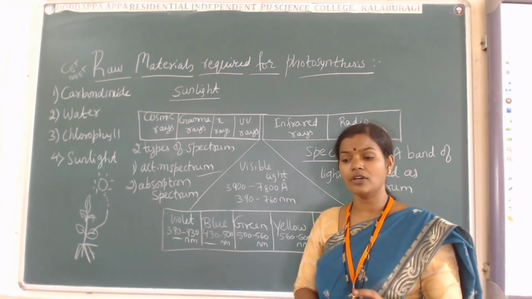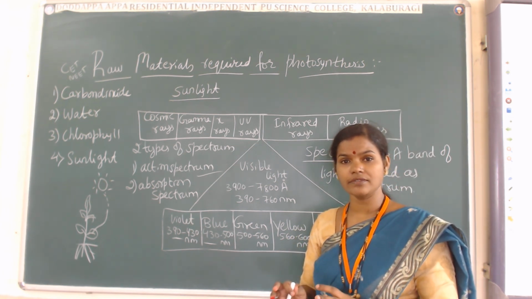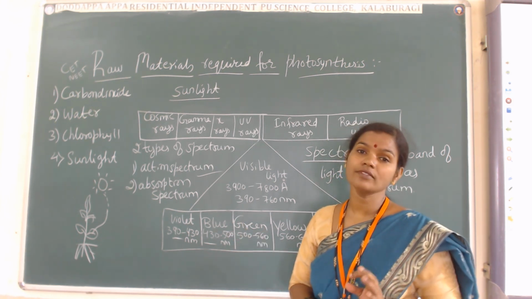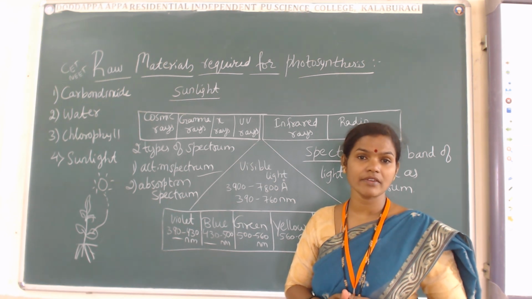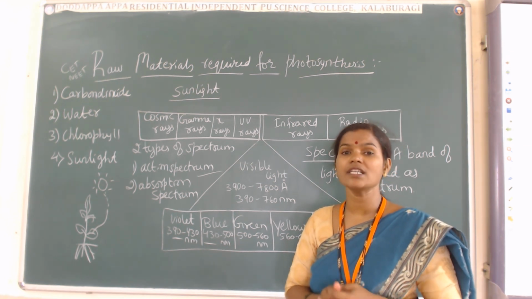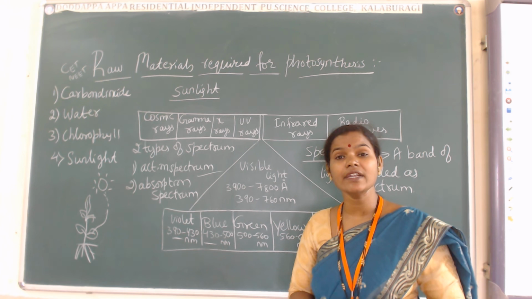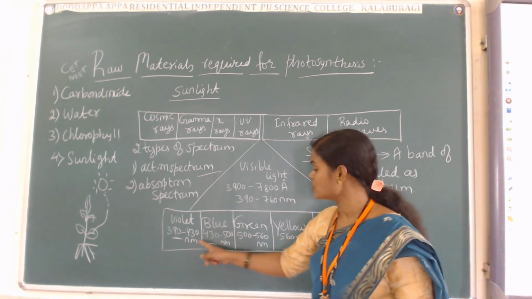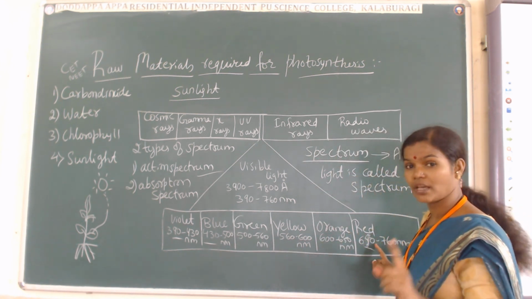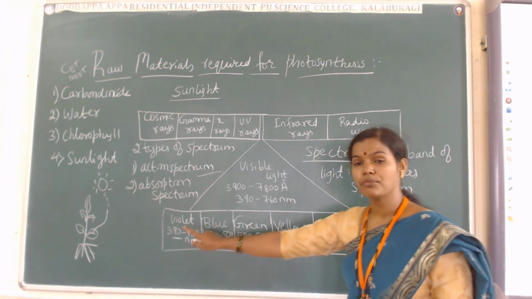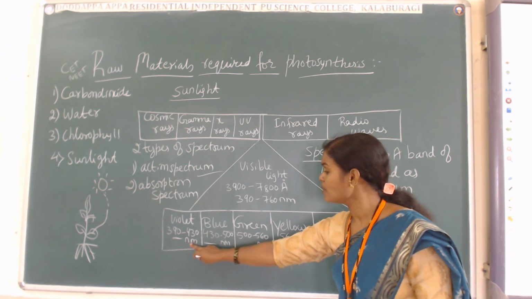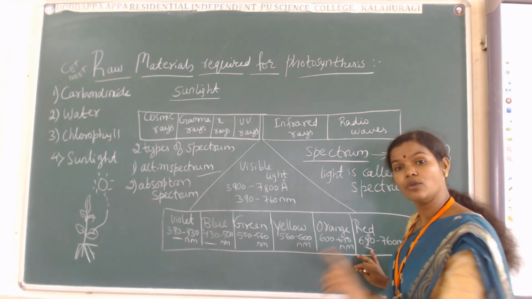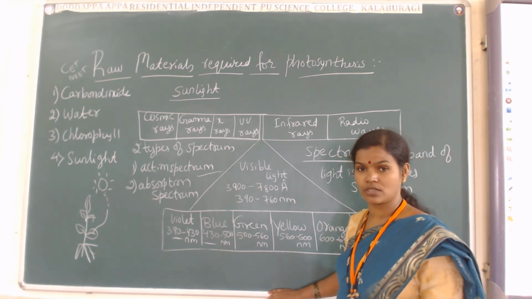That means you will take time for thinking, for selecting the dress. Likewise here also, the plant body. Some of the plant bodies won't show an immediate response because they have to decide which wavelength number is suitable for the process of photosynthesis. Then only they go for the process of photosynthesis.